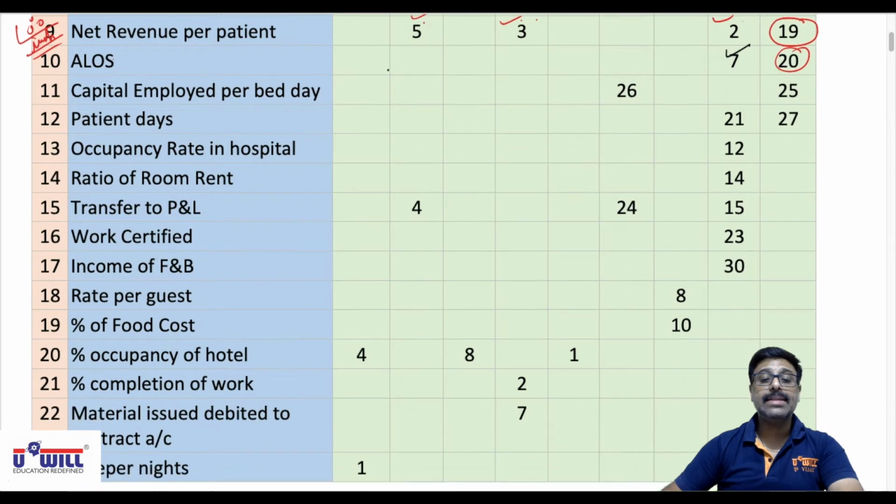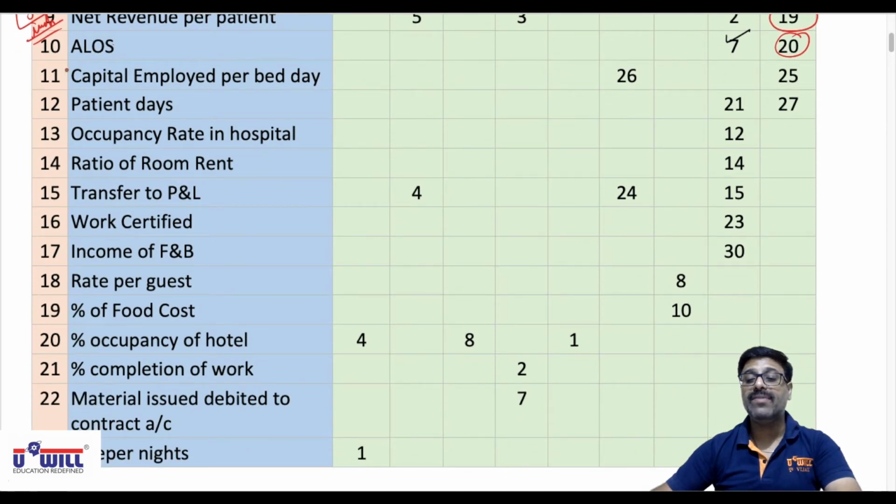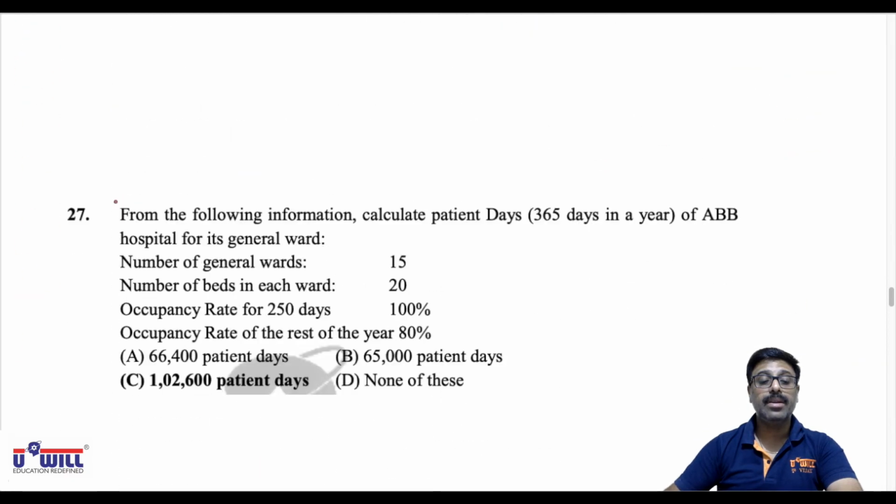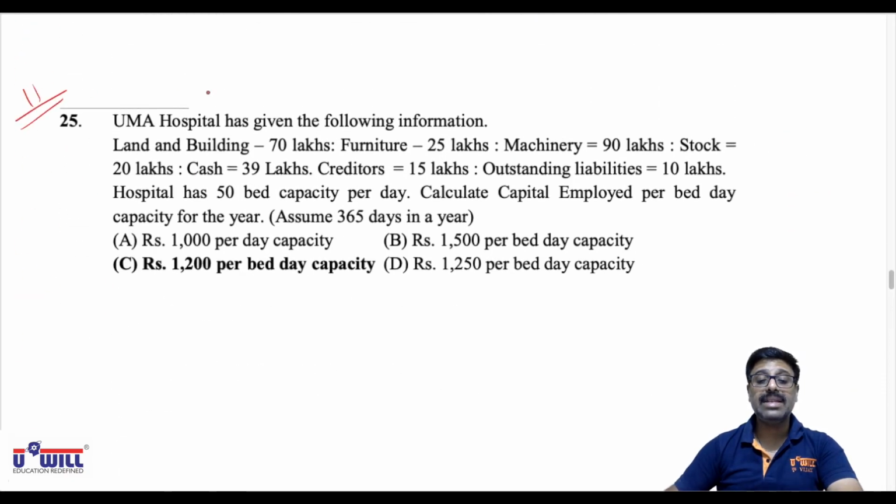Okay. Next is capital employed per bed day. I am doing 25th question, which is the 11th variety, and then one more similar question is there. So 11th variety of question, be attentive. Uma Hospital has given the following information. Land and building will get added, fixed asset. Furniture will get added, machinery will get added, stock will get added, all assets, cash will get added. Creditor is a liability, will get subtracted, outstanding liabilities will get subtracted. Now hospital has 50 bed capacity per day. Calculate capital employed per bed day, and assume 365 days in a year.